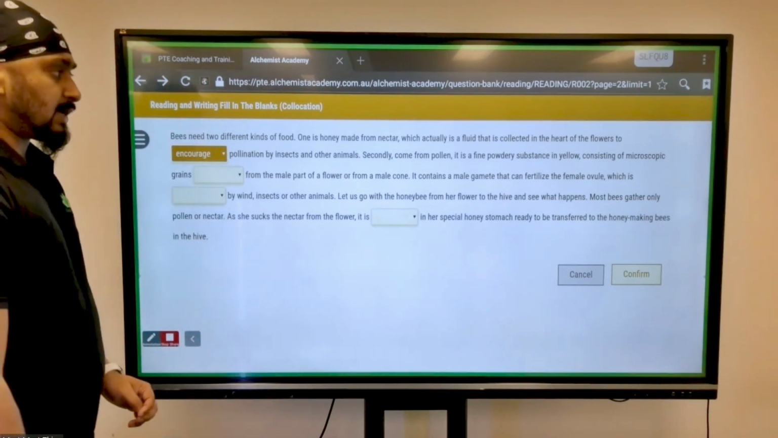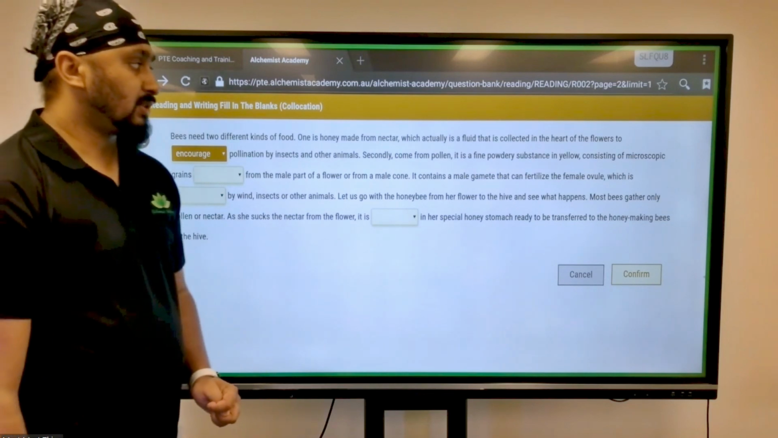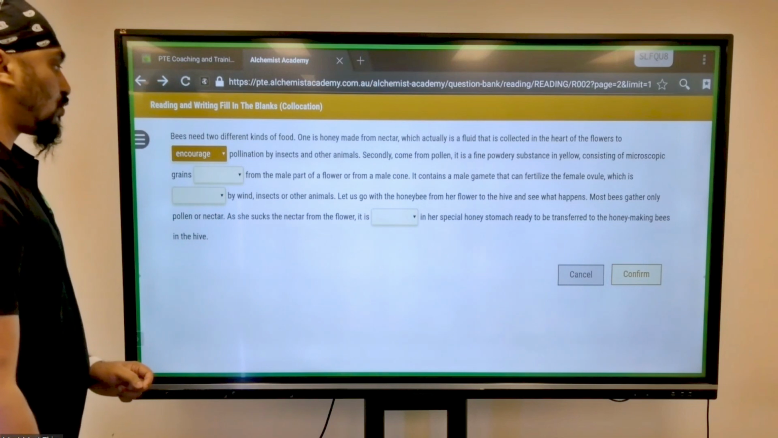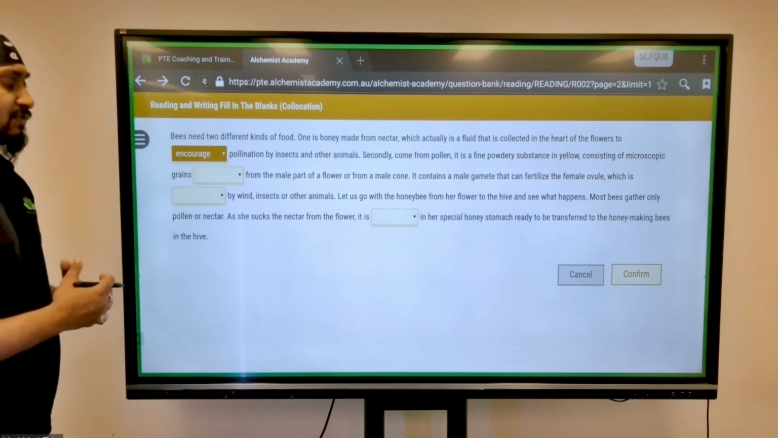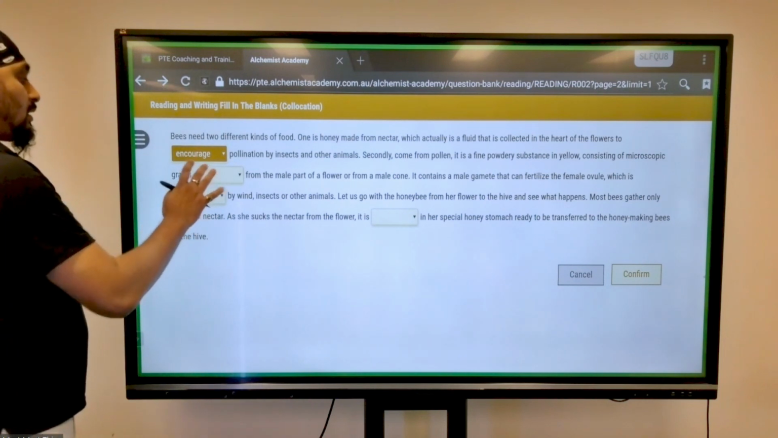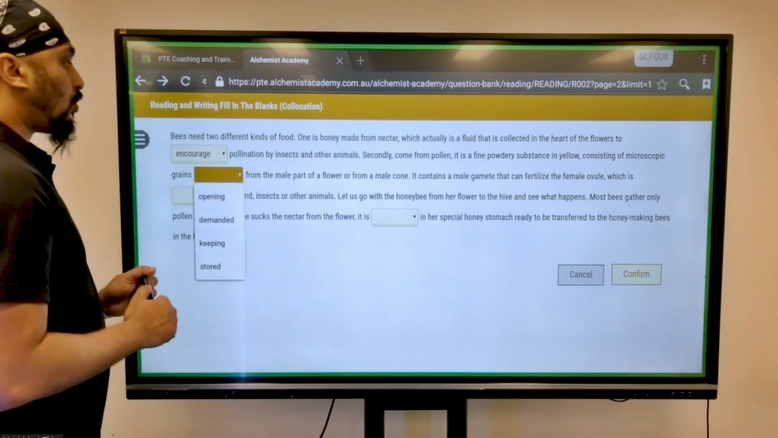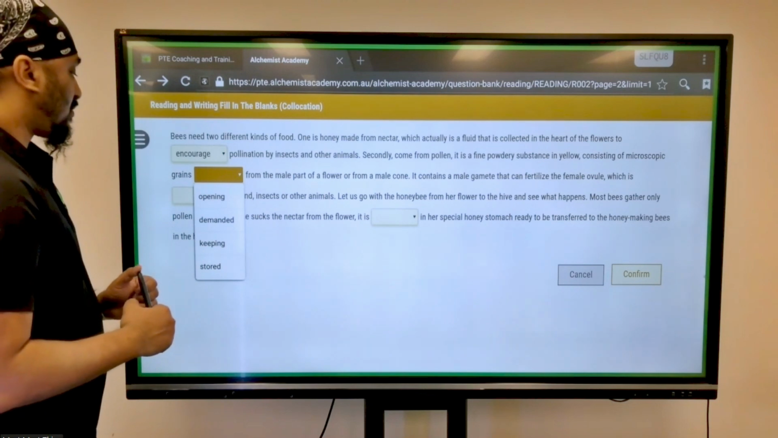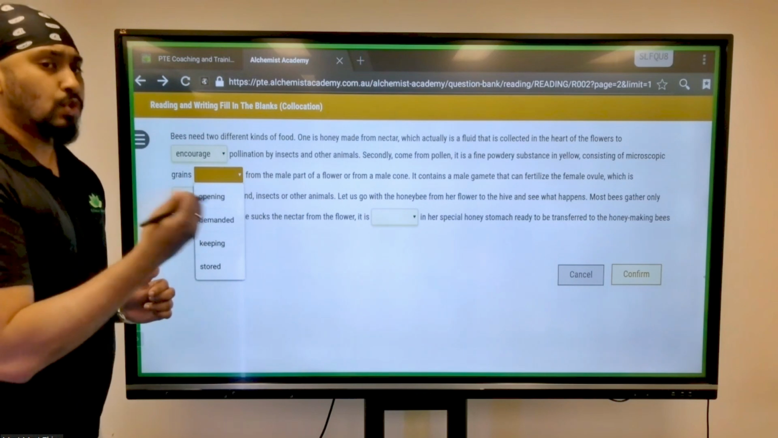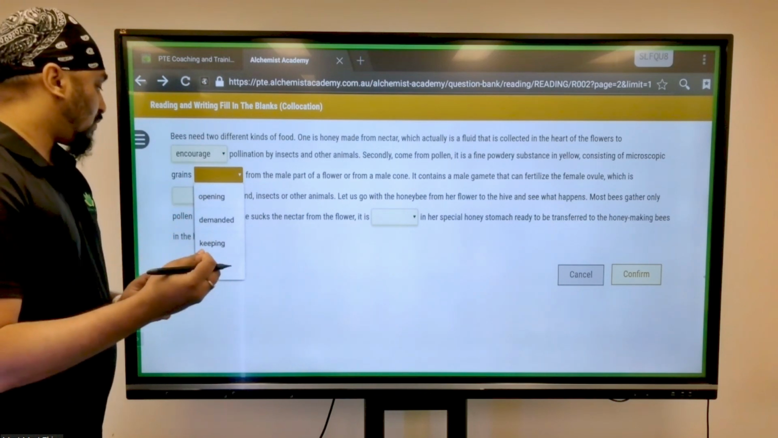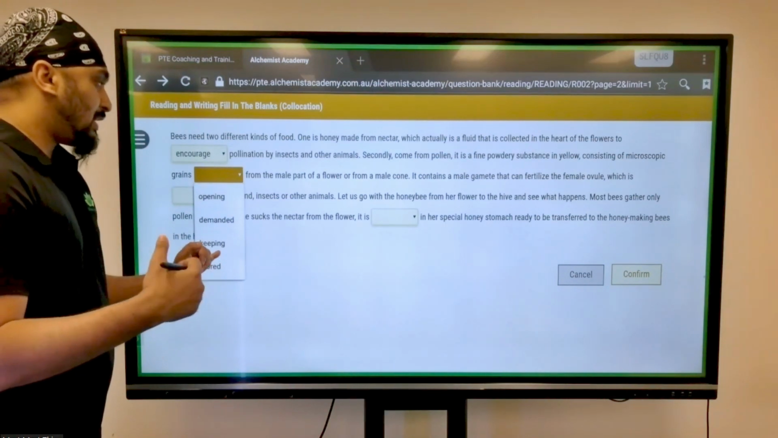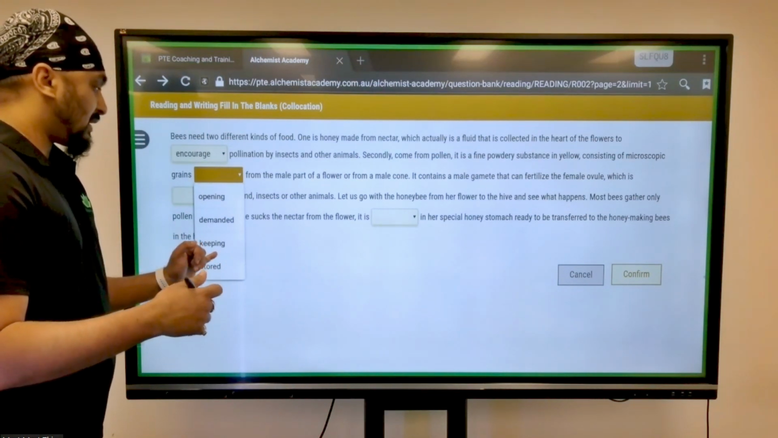All right. Secondly, comes from the pollen. It is a fine powdery substance in yellow consisting of microscopic grains dashed from the male parts of a flower or from a male cone. Dash from, if you can say "opening from," "demanded from," yes, could be a collocation, but bees don't go in for demand, right? So "demand" would not make any sense either over here. So I cannot go with "keeping from," that doesn't make any sense.